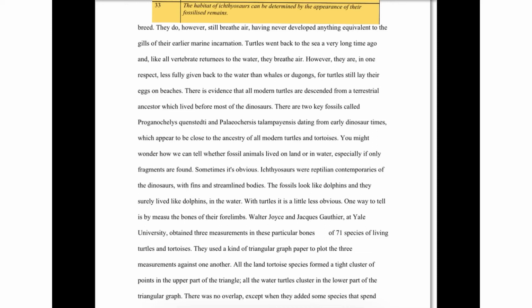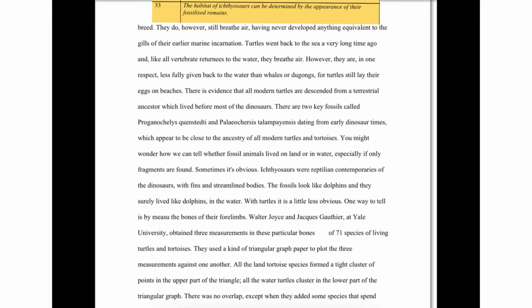And now we're looking at 33 that says the habitat of ichthyosaurs can be determined by the appearance of the fossilized remains. Now we underline ichthyosaurs because that is the main keyword. It's the name of a type of dinosaur, so we're going to look for that. We're going to skim and scan the text again, the remaining of the text, and we're going to look for the keyword ichthyosaurs. It's a bit of a difficult word, that one.